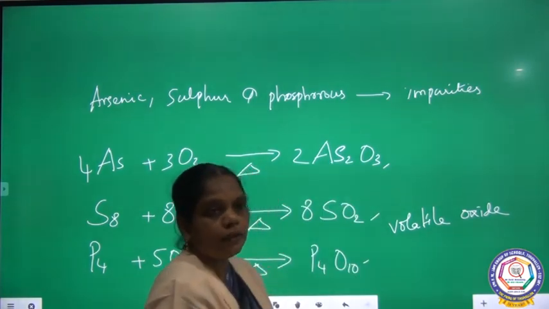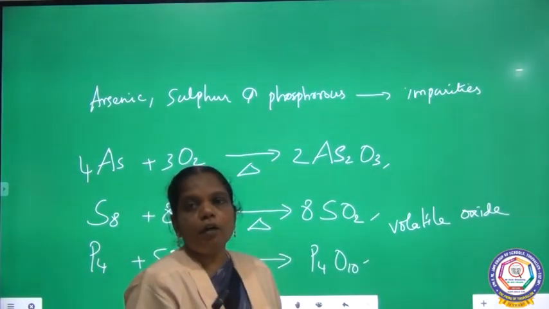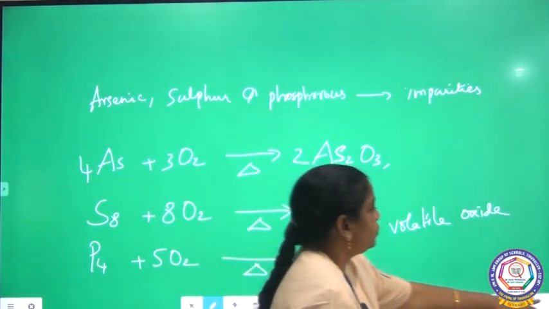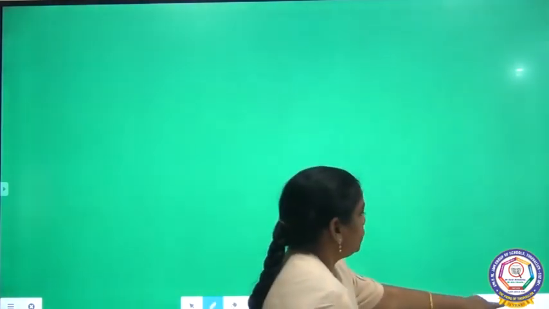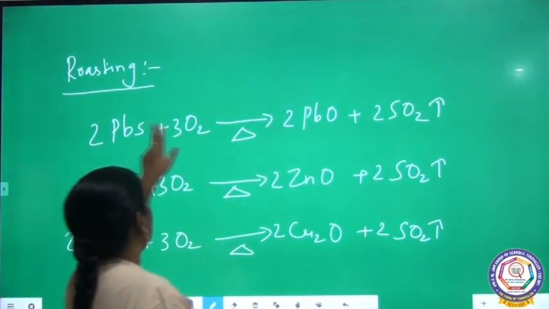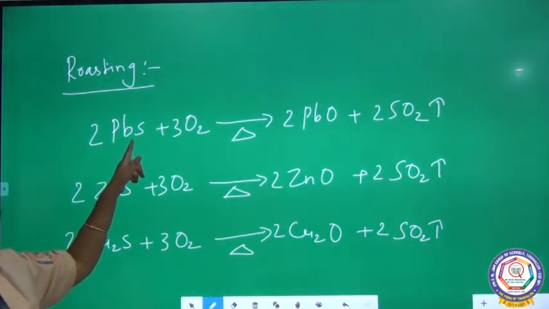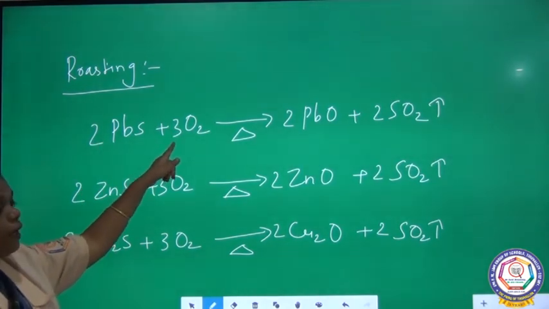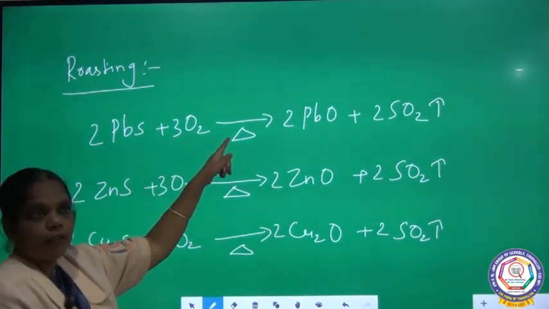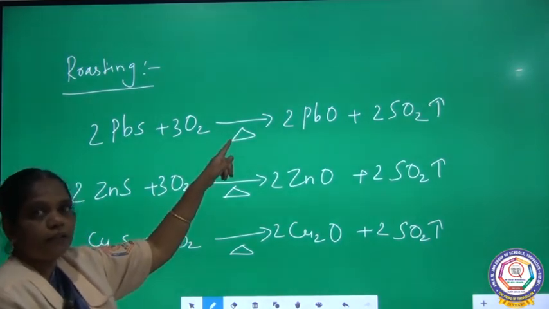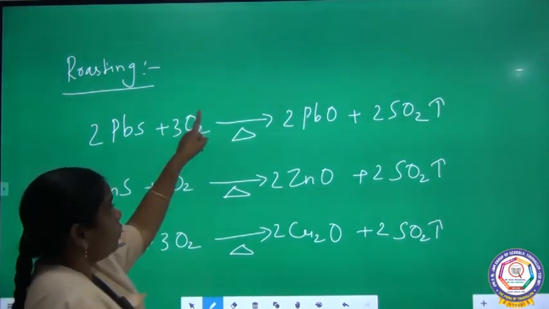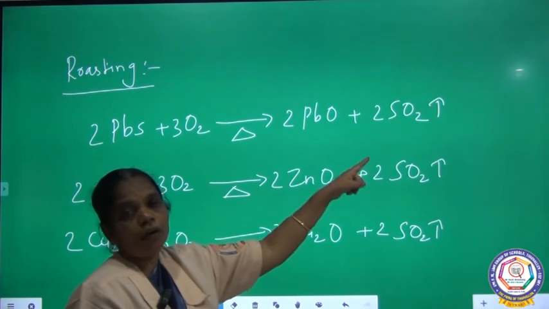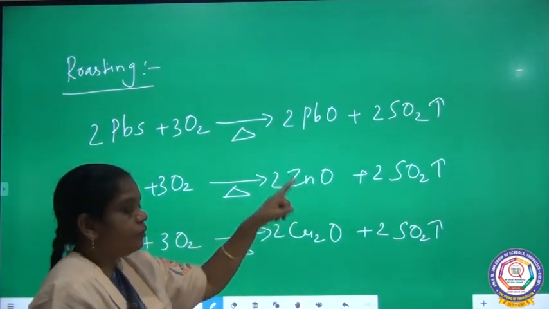Volatile means the substance has a very low melting and boiling point, below room temperature. So during the roasting process, we supply the ore particle in the presence of air at a temperature above its melting point in the blast furnace. The ore particle is converted into oxide ore and the sulfur dioxide is evolved as gas.